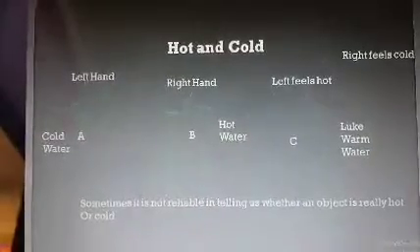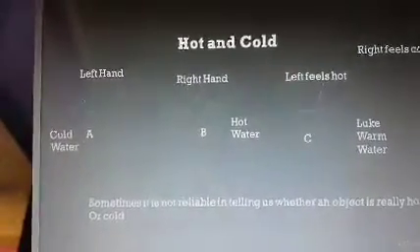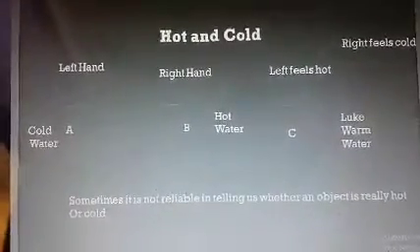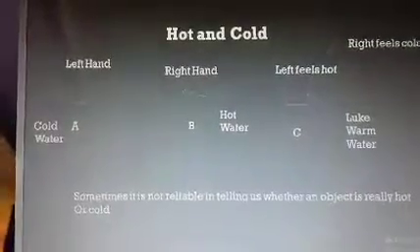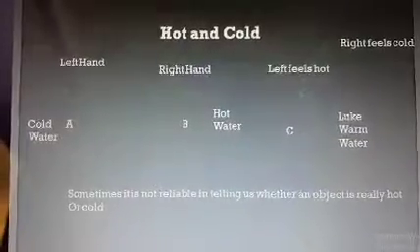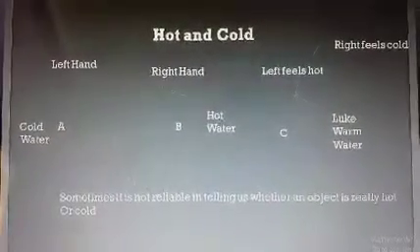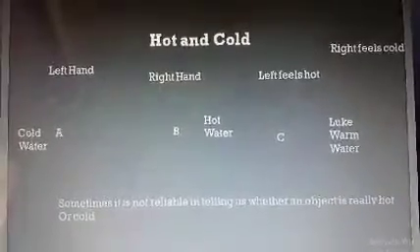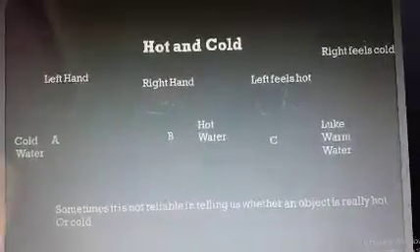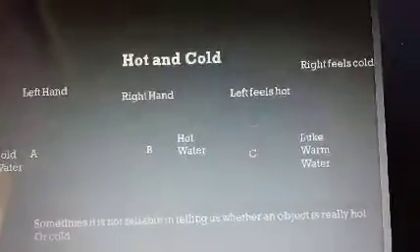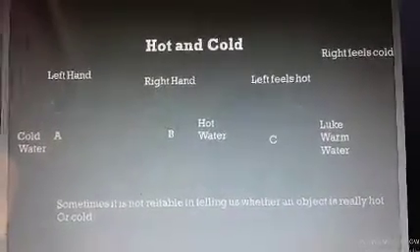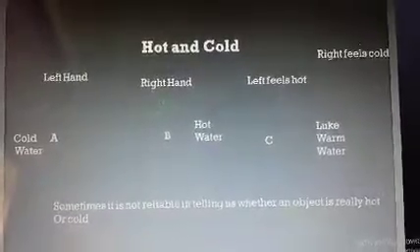Now, if you put your left hand in the cold water and your right hand in the hot water, and then immediately lift both hands and put them in the lukewarm water, your left hand will feel hot but your right hand will feel cold, although the temperature of the lukewarm water is the same. So we cannot judge the exact temperature of the lukewarm water this way.